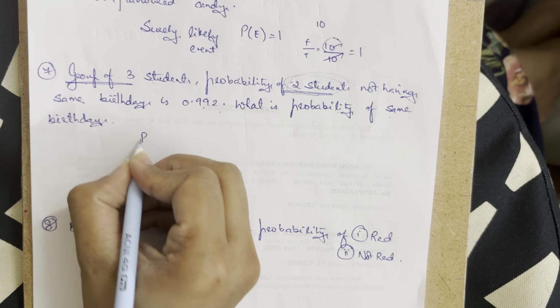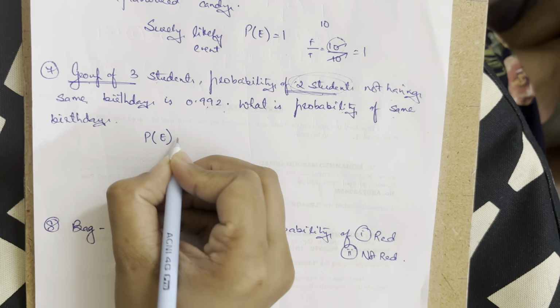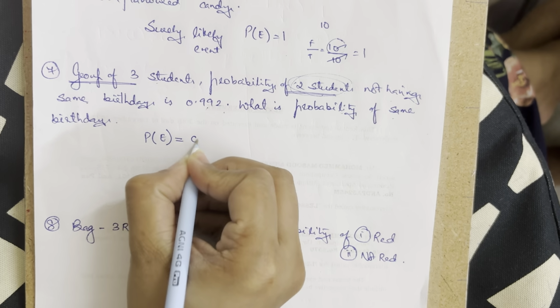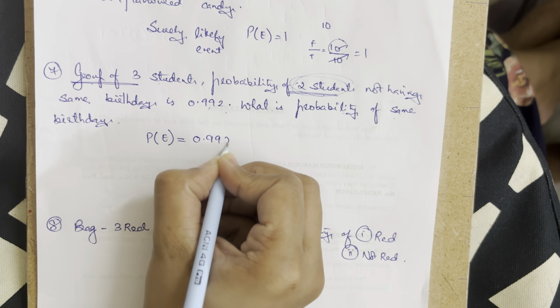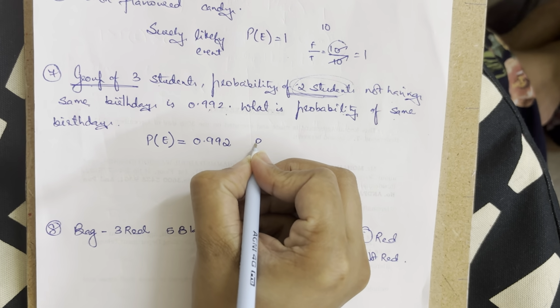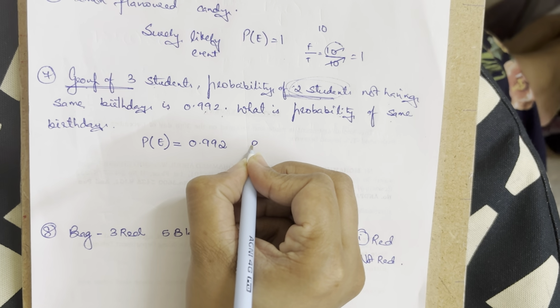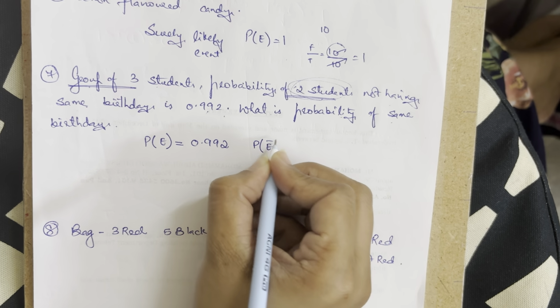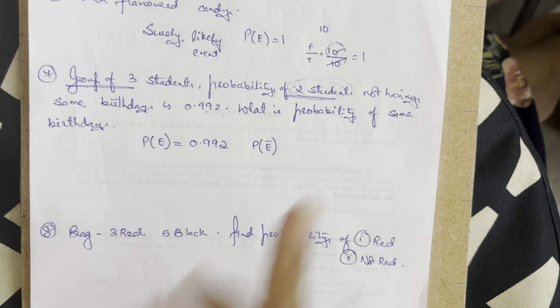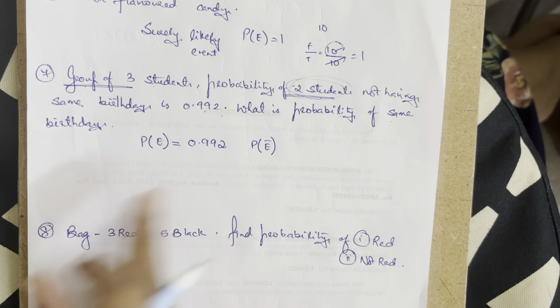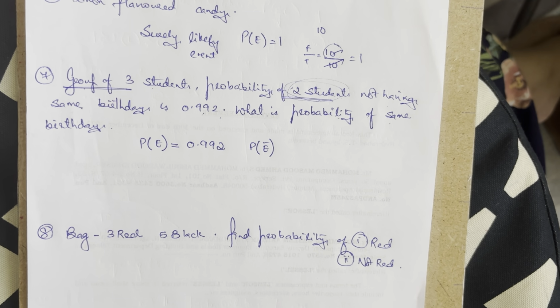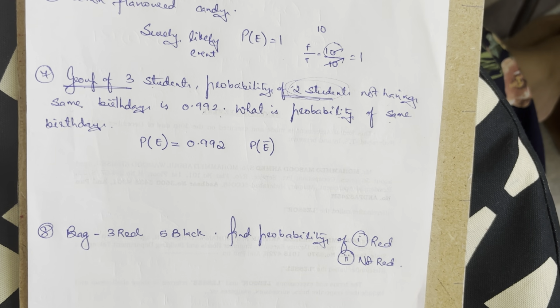The probability of the 2 students not having the same birthday is given to us as 0.992. What is the probability that they will have the birthday on the same day?